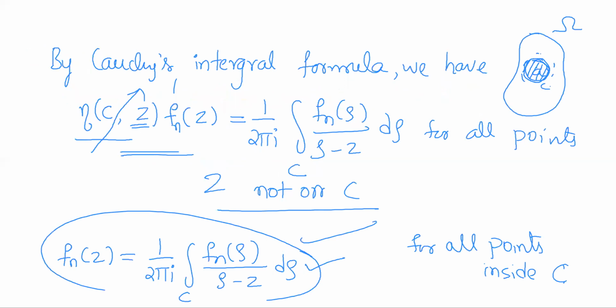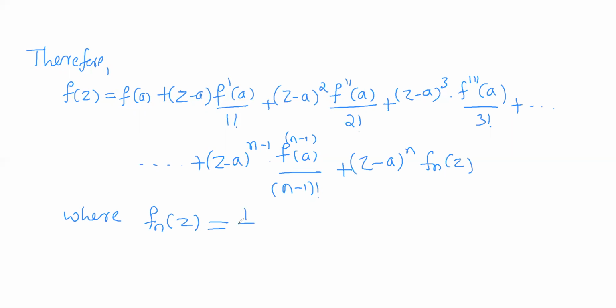Just now, using Cauchy's integral formula, we obtained fn(z) to be 1 by 2 pi i integral of fn(rho) by (rho minus z) d rho over the circle C,